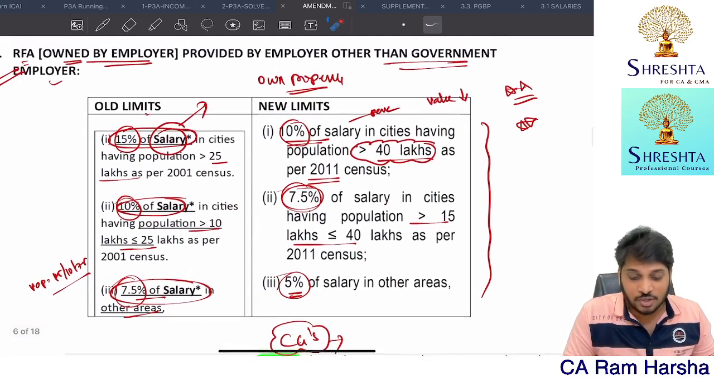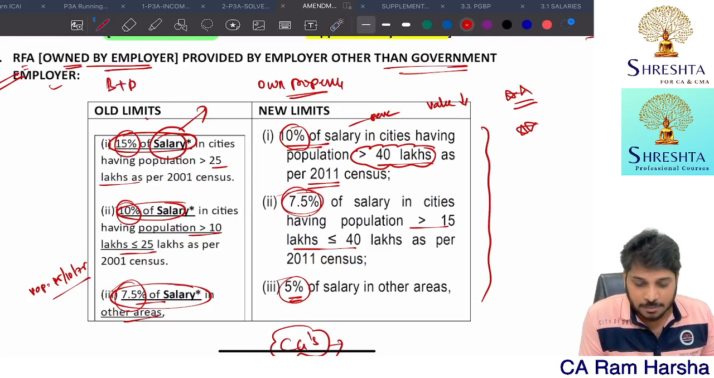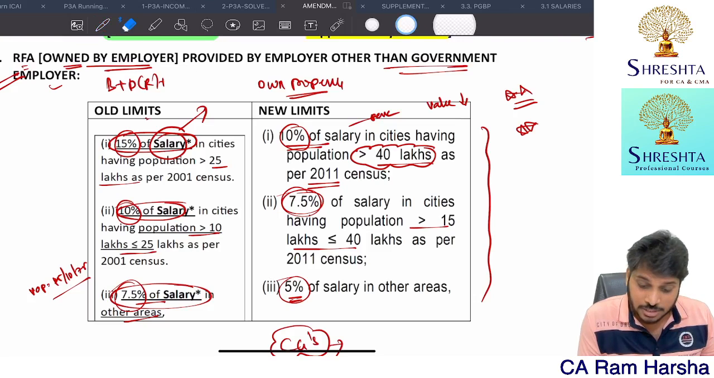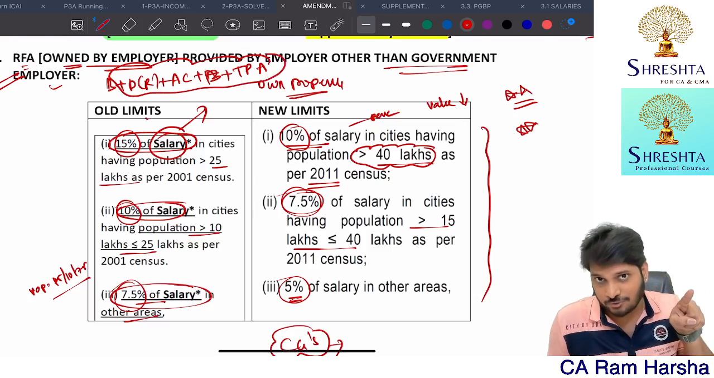Getting it? Now, what does salary mean? Basic plus DA for retirement plus any commission. Basic plus DA for retirement plus any commission plus bonus plus taxable portion of allowances. This is the salary definition which I drafted.